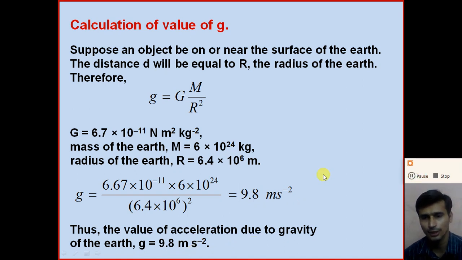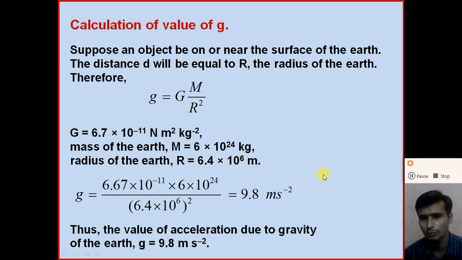So dear student, understand how we can calculate the value of small g. We get the value of small g on the surface of the earth as 9.8 meter per second square. As we move up from the surface of the earth, to a certain height, the value of acceleration due to gravity, small g, will decrease.